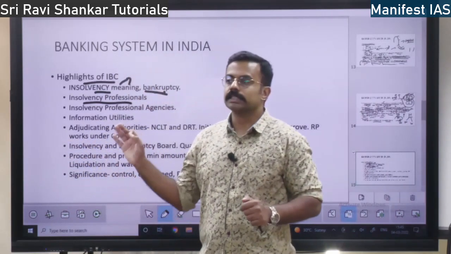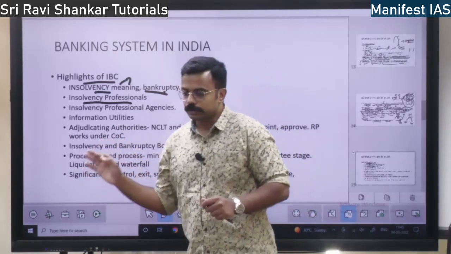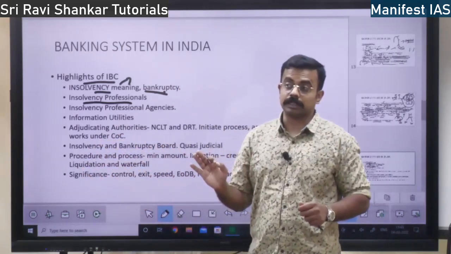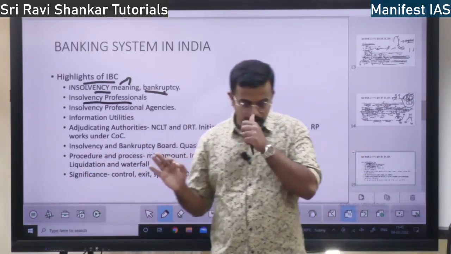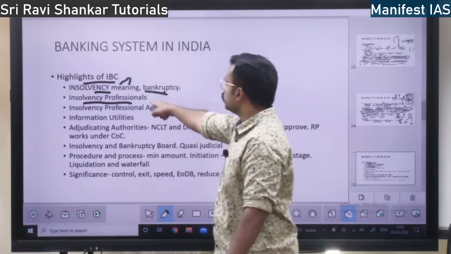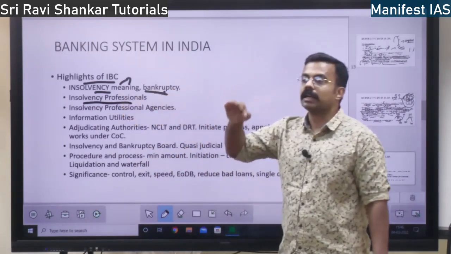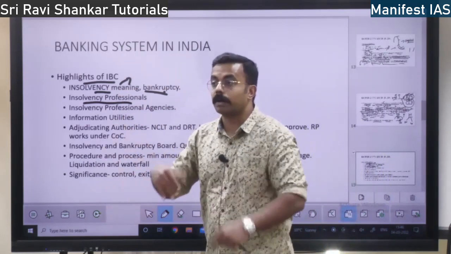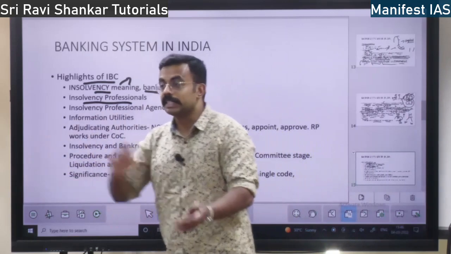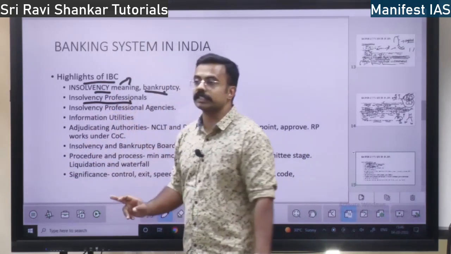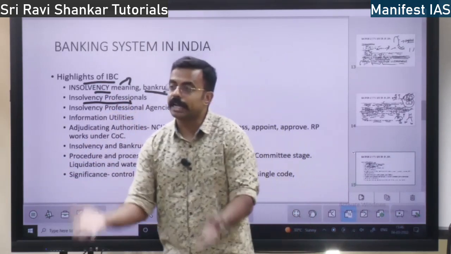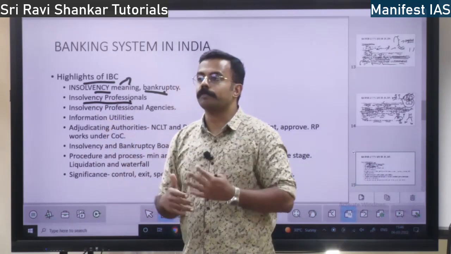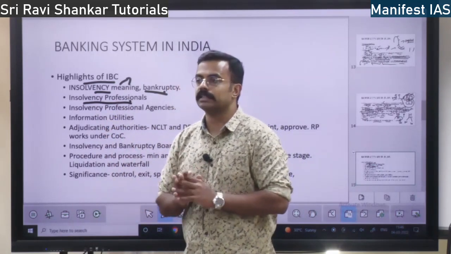The Debt Recovery Tribunal or the National Company Law Tribunal will appoint insolvency professionals. These are like asset managers. Instead of the earlier ARC companies, insolvency professionals take that loan and make it profitable or sell it and give the money to the bank.